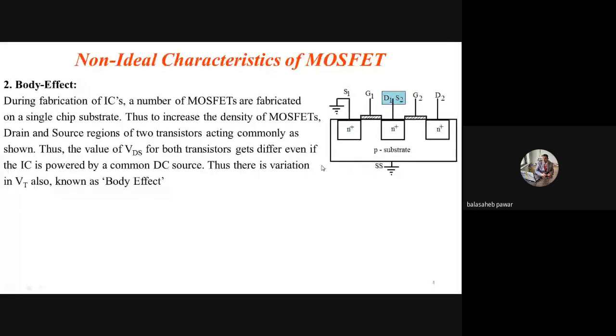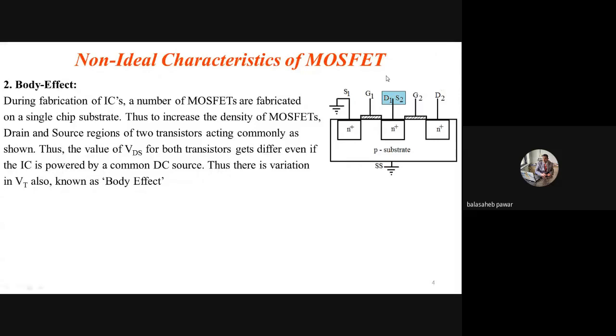See, as per our previous discussion, if I want to turn on only the first transistor, which consists of S1, G1 and D1, what will we do? We will apply a positive potential to the drain with respect to its source. For example, if VDD applied to the drain with respect to source is 12 volt, that means the drain will be at plus 12.